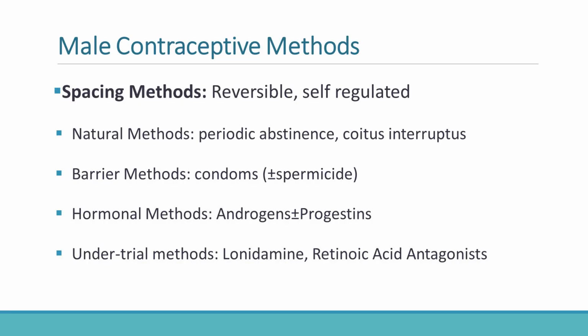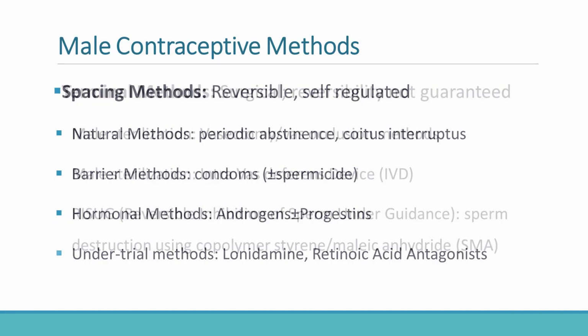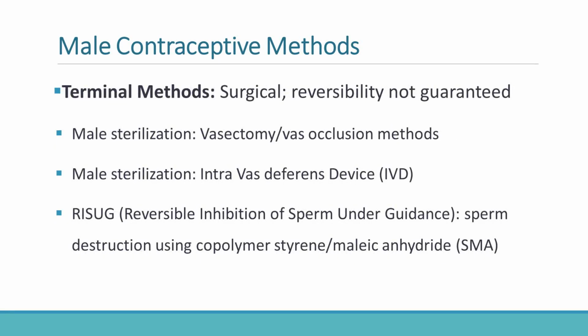The major challenge in male contraception is achieving reliable suppression of spermatogenesis while preserving sufficient androgenic function for normal male physiology. Terminal methods include vasectomy and vas occlusion techniques. These are considered highly effective, but reversibility cannot always be guaranteed.